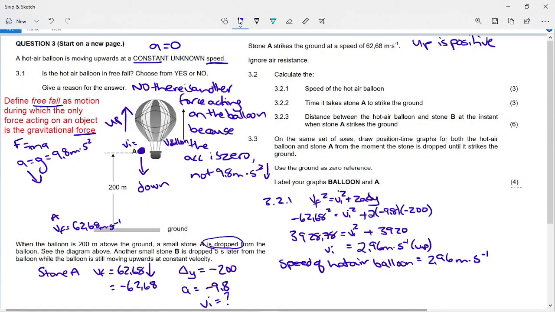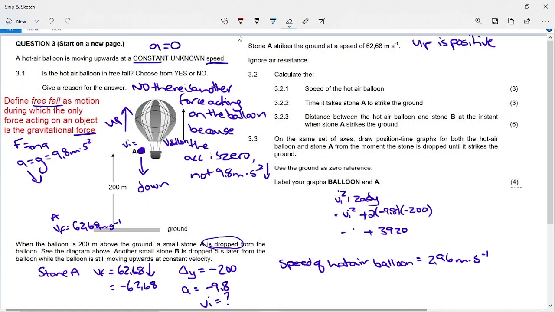Okay, now it says, how long does it take stone A to hit the ground? So let's have a look here. Let's rub out part of this. I'm going to leave that speed of the hot air balloon there for now, and we're going to write on top of it in another color so that we can see what's going on.